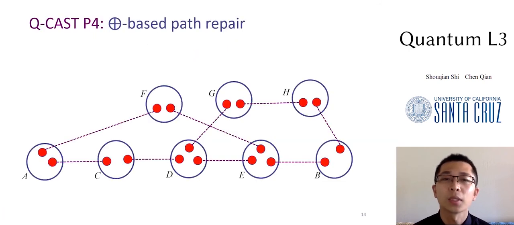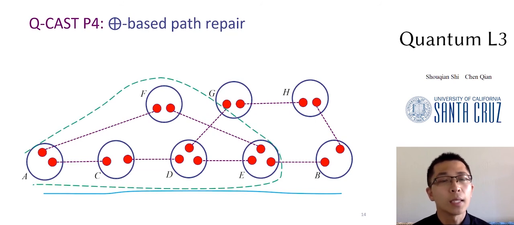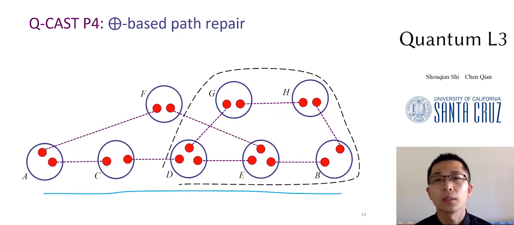Suppose this network topology in resource assignment for node pair A and B. We have a major path A, C, D, E, B. AFE is a partial path, which forms a loop with the part of the major path to repair the link failure in AC, CD, or DE. Also, DGHB is another partial path to recover DE or EB.